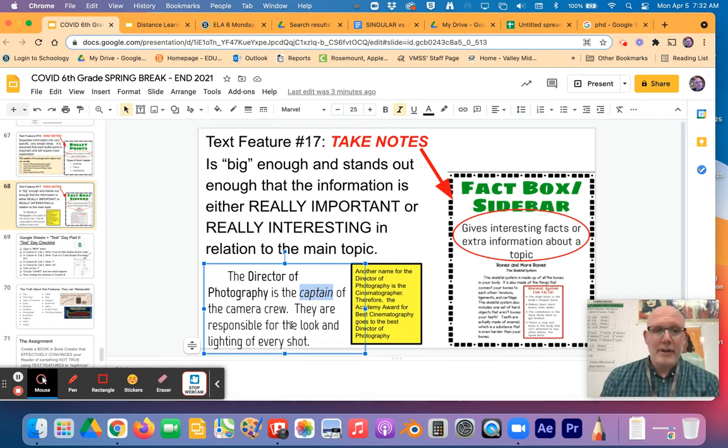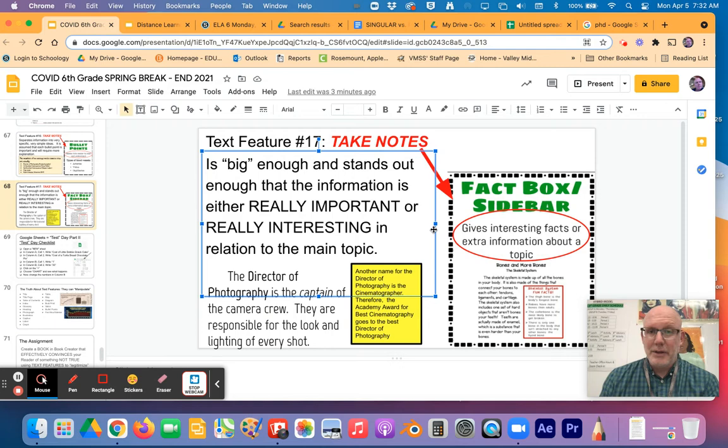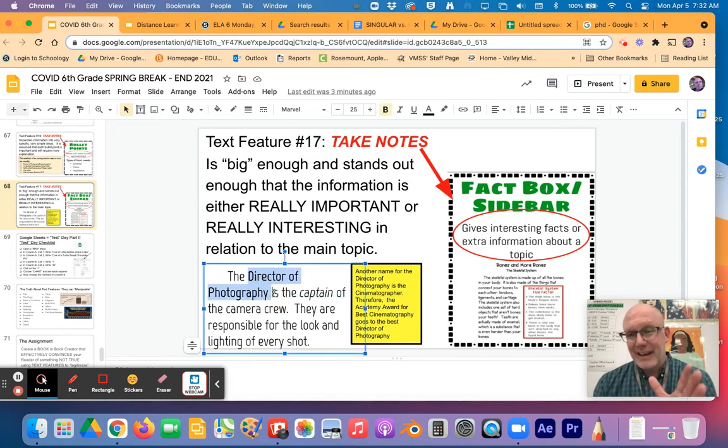They are responsible for the look and lighting of every shot. Okay, now I might use a sidebar or a fact box over here to further play off of this idea of director of photography. This isn't a definition. This is just more information.